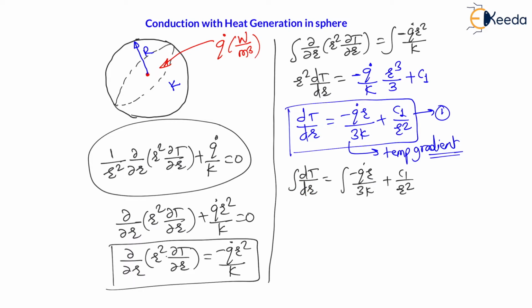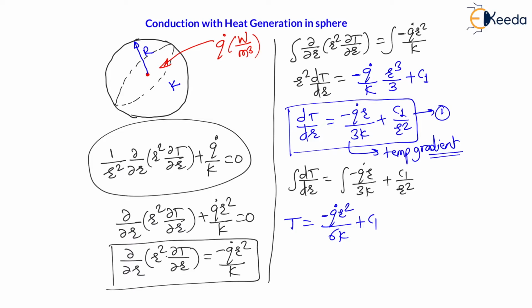Therefore, the temperature is equal to, again, minus q dot divided by 3k is constant, and the integration of r will be r square by 2. Therefore, 2 into 3 will become 6 in the denominator. Therefore, it will become minus q dot r square divided by 6k plus